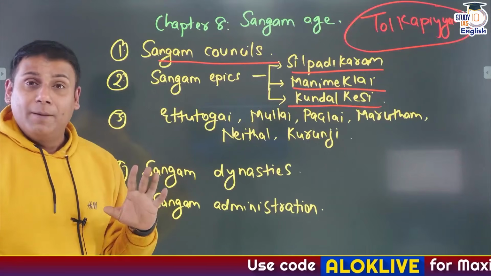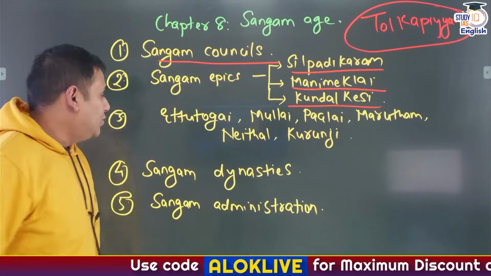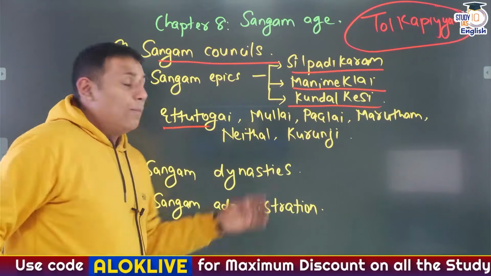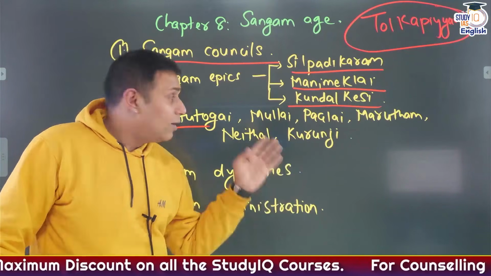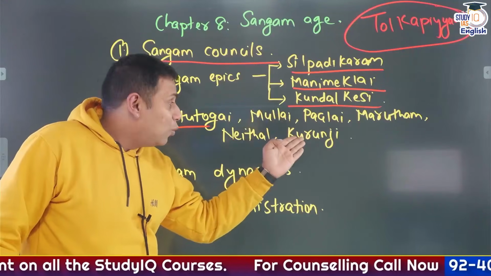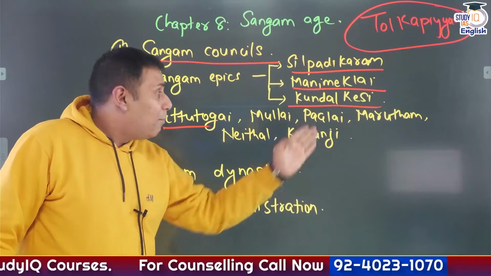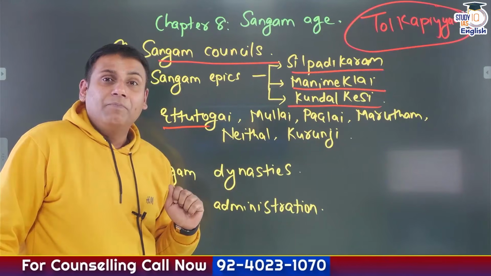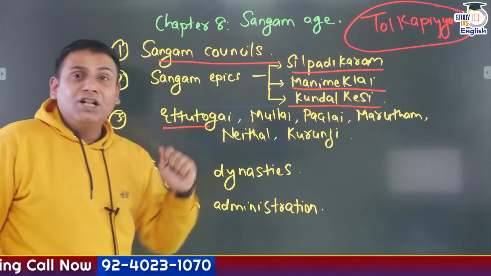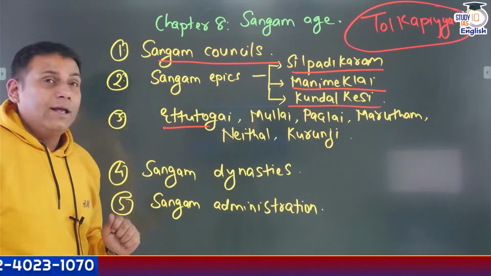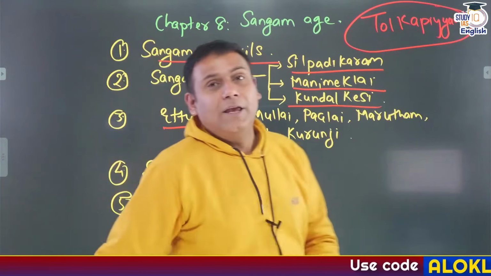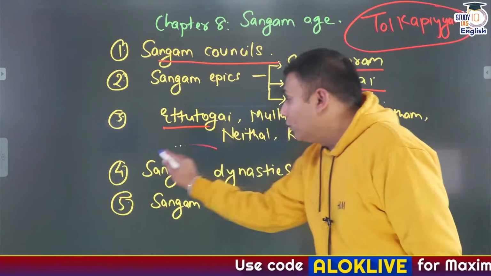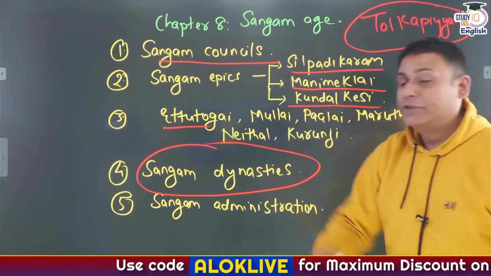So Tolkapiyam. Apart from this, terminology such as Ettu Togai, Mullai, Palai, Marutham, Kurunji. What are these? These are the themes. Kurunji, it's a mountain theme. Palai, it's a desert theme. Marutham, it's an agricultural theme. Mullai, it is what? Forest theme. Niyathal, again coastal theme. Then go through important Sangam dynasties and Sangam rulers.